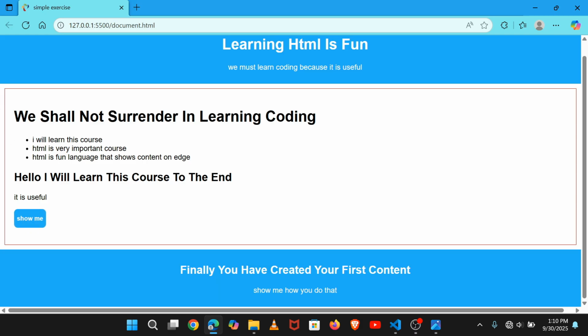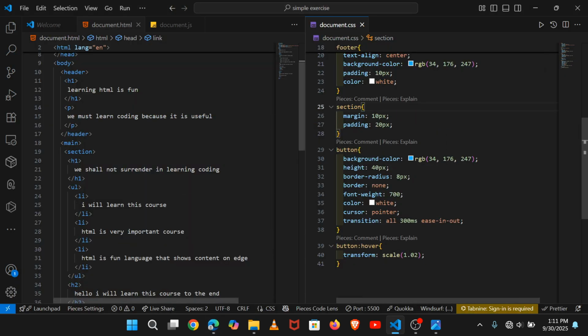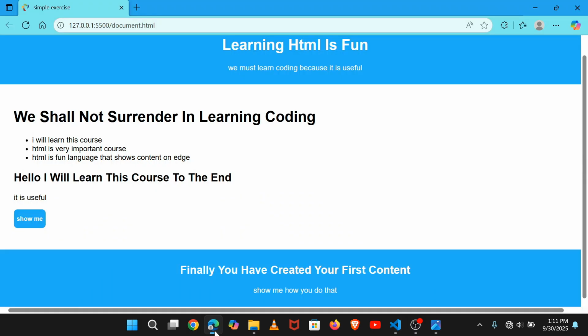I'm going to remove this border. So I'm going to take that border and say I don't want this border. And when I have finally removed the border, you see we have the useful thing that is going to be displayed there.